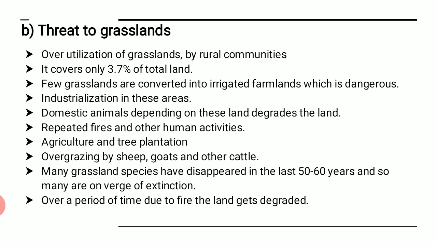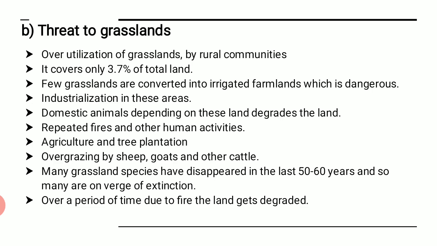Next is agriculture and tree plantation. Too much of agricultural plantation will change the grassland into agricultural land. Or overgrazing એટલે ચરવાનું જે કામ છે એ શીપ્સ, ગોટ્સ અને અધર કેટલ્સને છૂટું મૂકી દેવામાં આવે. Then what happens because of that? They graze the grasslands, and this is how grasslands get disturbed.